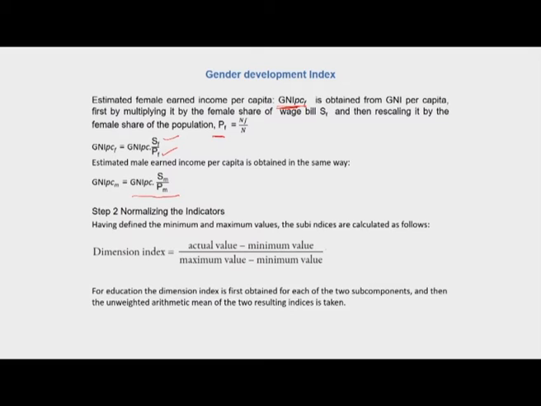And in step 2, based upon the similar range equalization method as followed for construction of the Human Development Index, and because we have already defined the minimum and the maximum values, the sub-indices are calculated based upon this range equalization method: actual value minus the minimum divided by maximum minus minimum, and the dimension index is calculated for each of the dimensions: education, health and income.